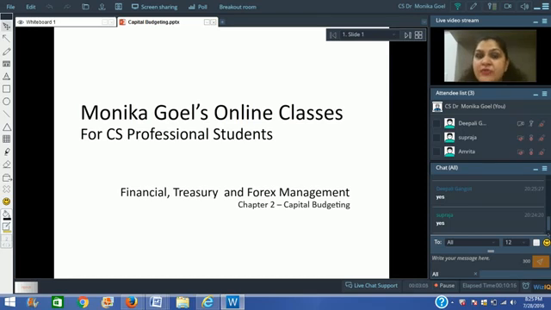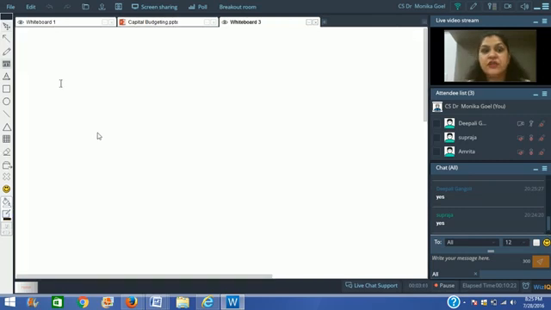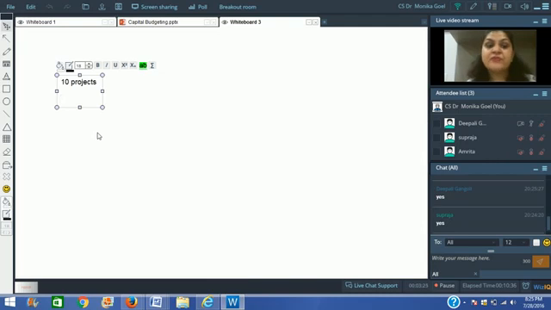In order to do this, there are two ways in which we can look at things. Supposing we have 10 projects which have a positive net present value. If you decide to go ahead with all these 10 projects, I think it will add value to your portfolio. But then you cannot, because the resources are limited. And the other thing is, if you still want to go ahead, then your cost of capital will increase. Supposing you say, I have limited funds, but because all these projects have a positive net present value, I would like to go ahead with them.